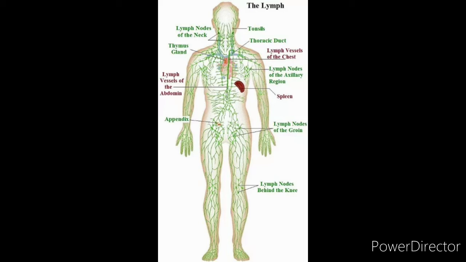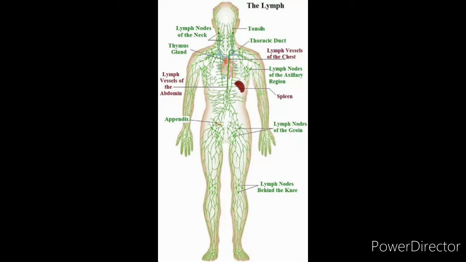To supply the nutrient to the cell, what is happening? The liquid portion of the blood with the nutrient flows out of the capillaries. Right? This is called tissue fluid. What is tissue fluid? A liquid portion of the blood with the nutrient that flows out of the capillaries is called tissue fluid. Right? To transport the tissue fluid into the main bloodstream, a separate system called the lymphatic system is present.